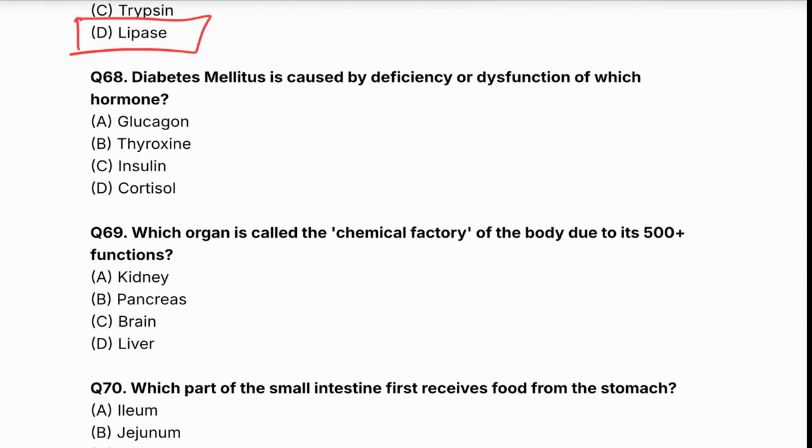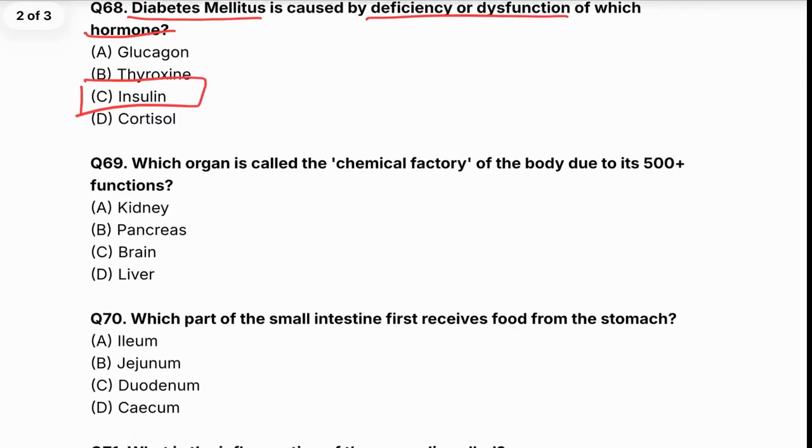Diabetes mellitus is caused by deficiency or dysfunction of which hormone? Glucagon, thyroxine, insulin, or cortisol? The correct answer is insulin.